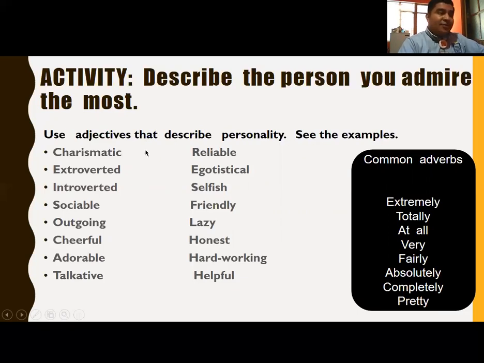See the examples. You can use charismatic, extroverted, introverted, sociable, outgoing, cheerful, adorable, talkative, reliable, egotistical, selfish, friendly, lazy, honest, hardworking, and helpful. You can use all this vocabulary in the writing part.